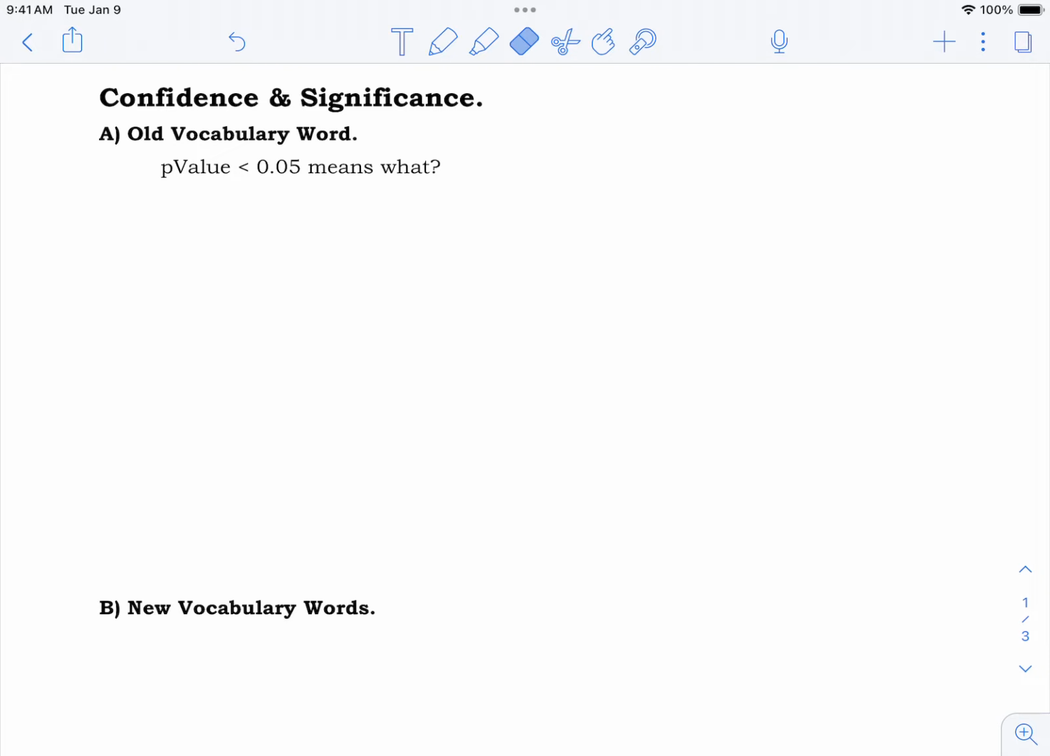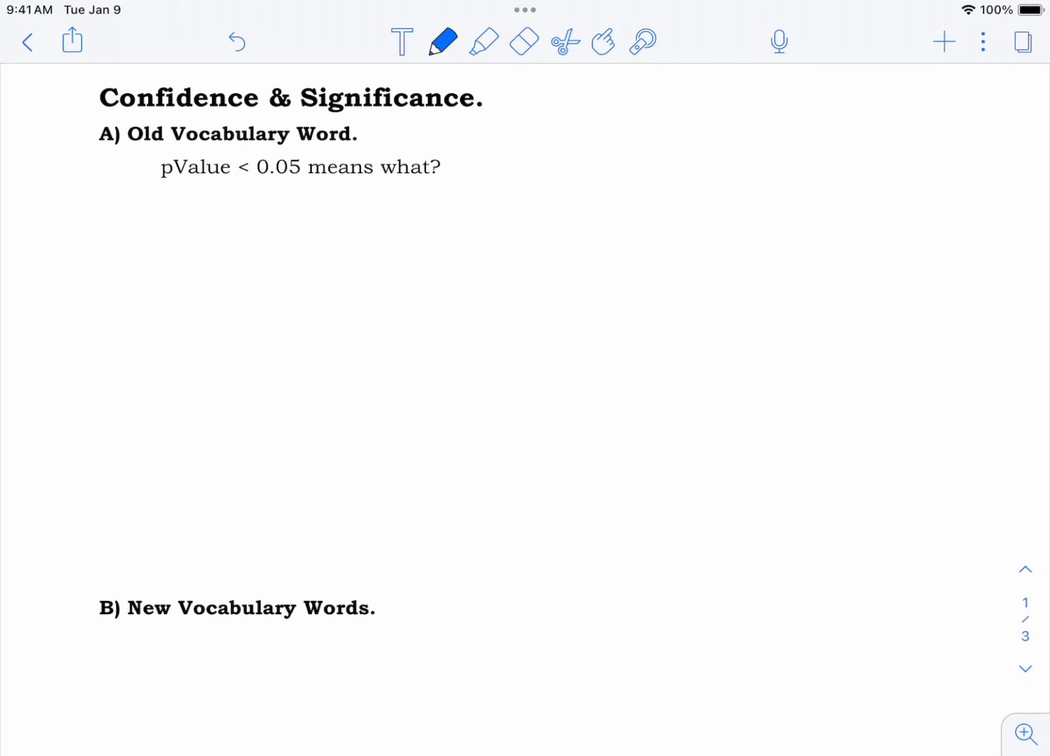Okay, got some vocabulary words for you today. Now, last time we saw this thing called p-value, and let's reestablish our neural pathways to that information. Try to explain in full detail as best you can, what does it mean to say something like this? P-value less than 0.05. What does that mean?